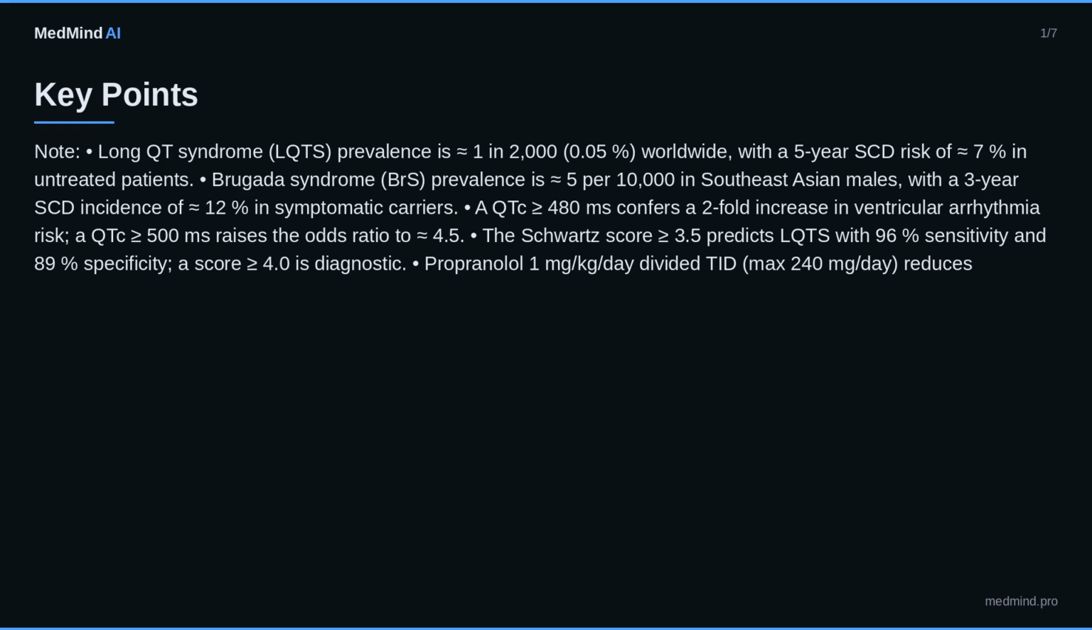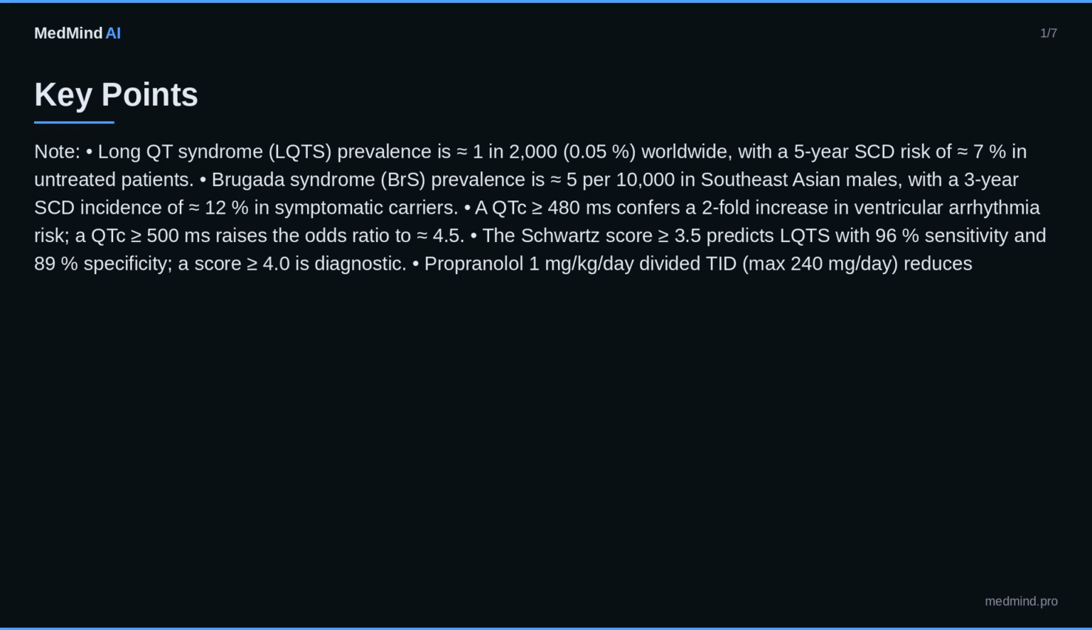Key points. Note, long QT syndrome, LQTS, prevalence is approximately 1 in 2,000, 0.05% worldwide, with a 5-year SCD risk of approximately 7% in untreated patients. Brugada syndrome, BRS, prevalence is approximately 5 per 10,000 in Southeast Asian males, with a 3-year SCD incidence of approximately 12% in symptomatic carriers.